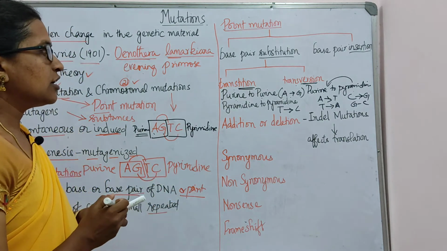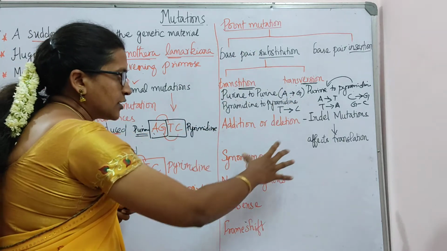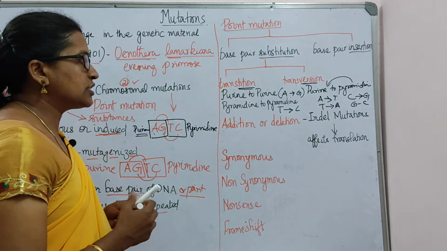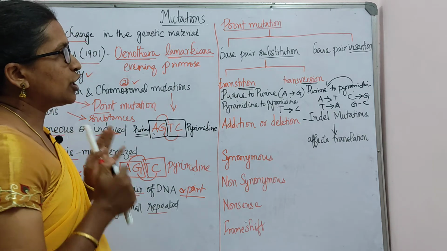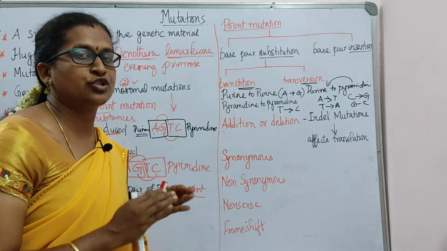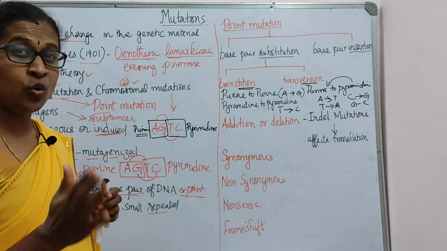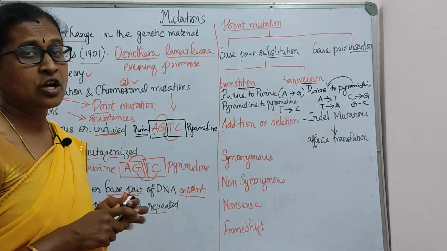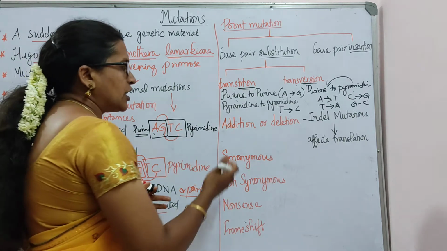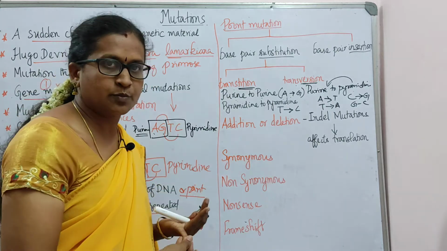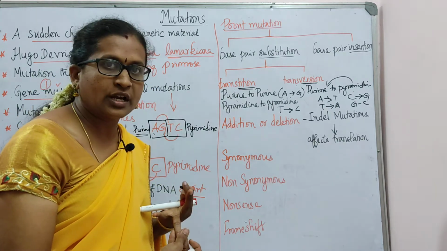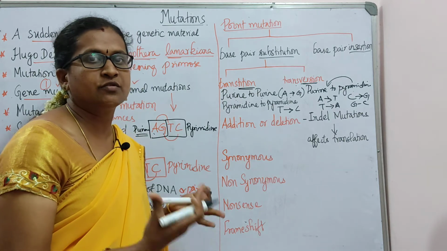Next, depending upon this, there are some things to be listed. According to point mutation, there is a substitution in the base pairs. How can this take place? It may be an addition or deletion of a base pair, a nucleotide. Whatever words we like, we can use.